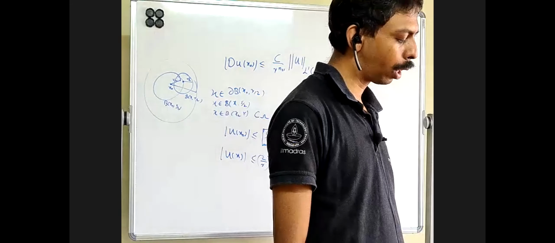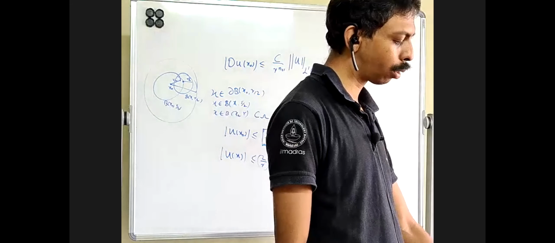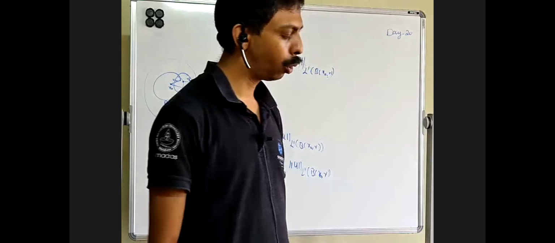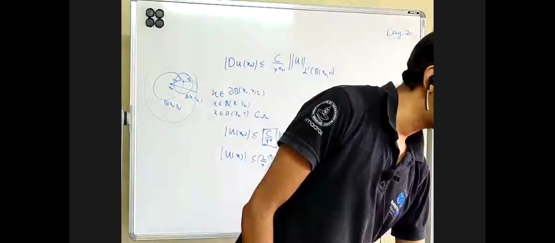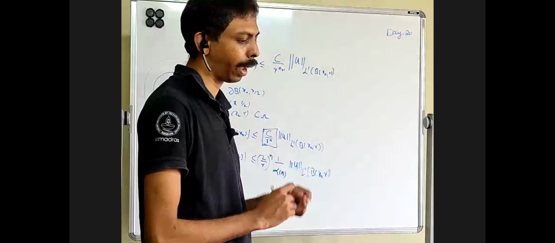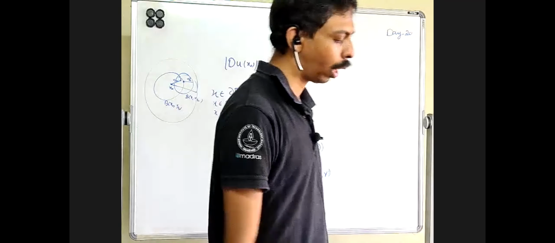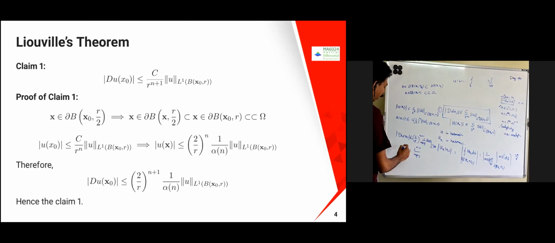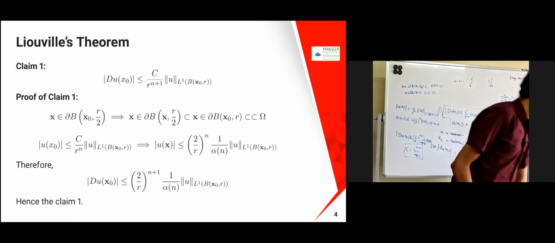So from that, what you can prove is that du of x naught is going to become 2 by r power n plus 1 by alpha n into L1 is going to come. And even this one, C also is going to help us for the analysis, because we are going to expand this for the Taylor series expansion. In that case, this C is going to help us. Okay, so claim 1 is true.